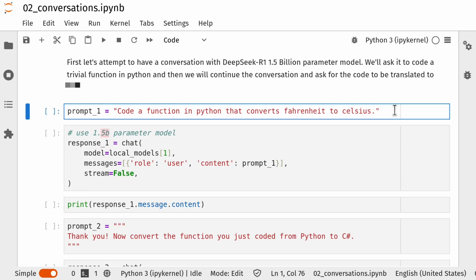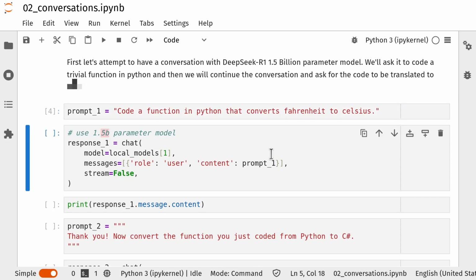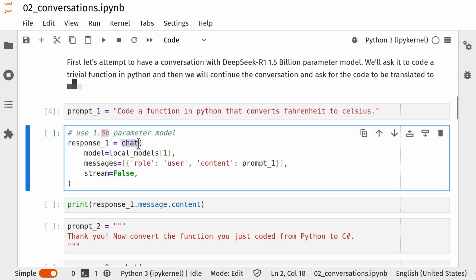We're not going to do anything complicated here. I'm just going to prompt the language model to create me a new Python function. And I would like that to be a super simple function that you can pass Fahrenheit and it converts it to Celsius. So it's effectively a formula.